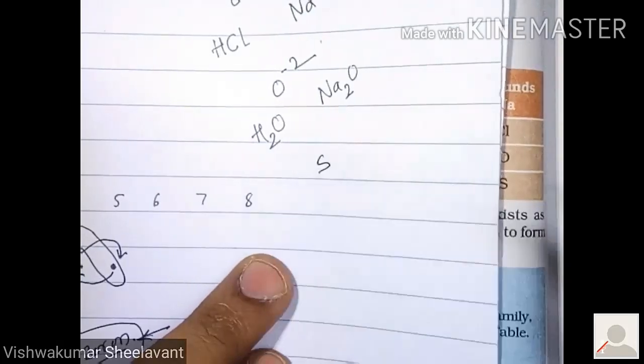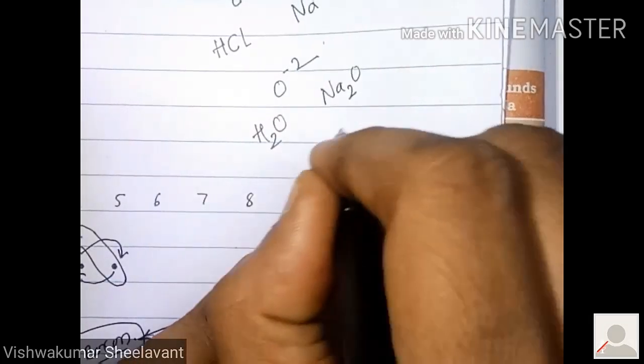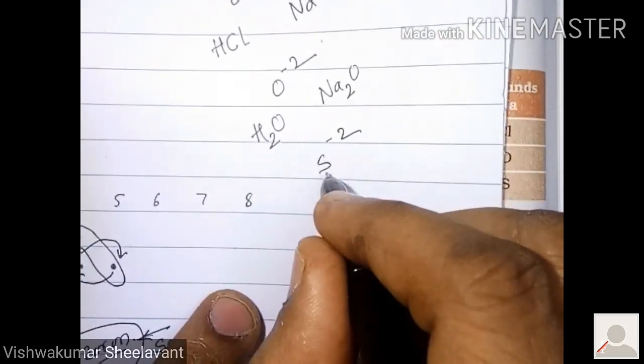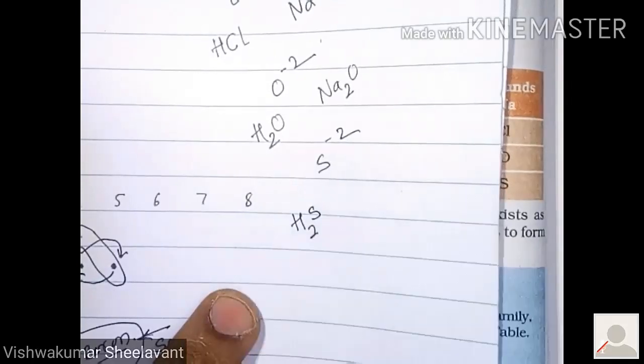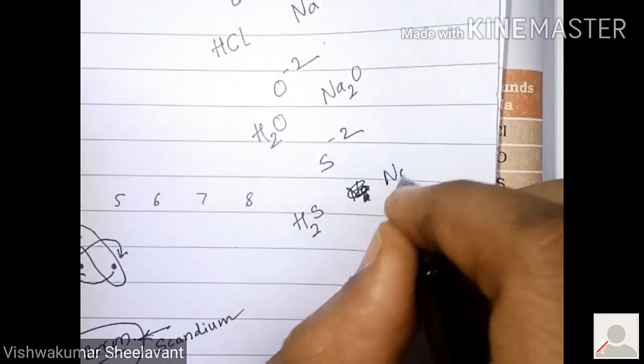What is valency of sulfur? -2. So, if sulfur is made to react with hydrogen, you will get hydrogen sulfide. And sodium sulfide, Na2S.